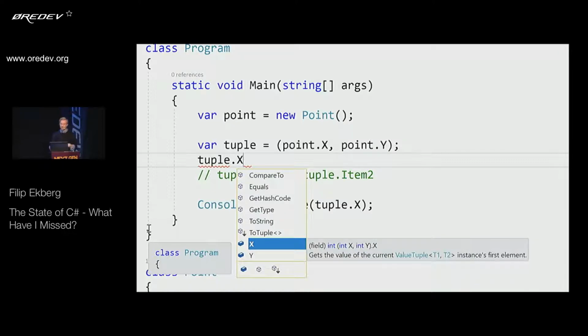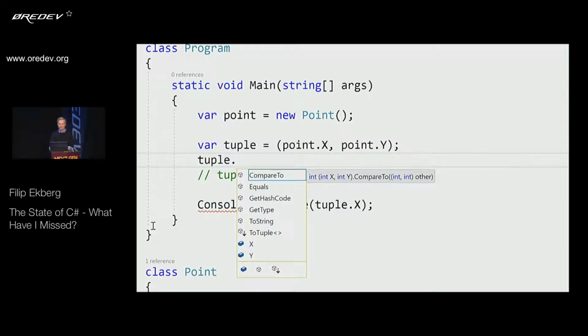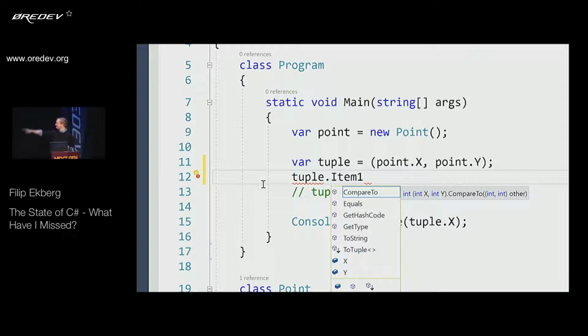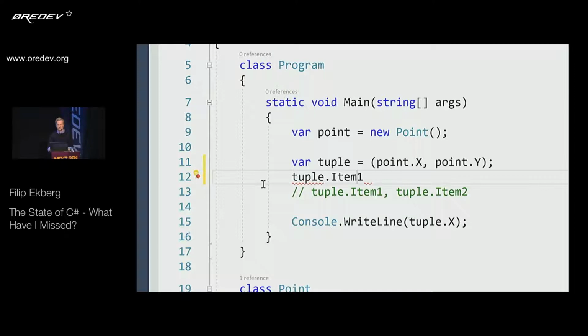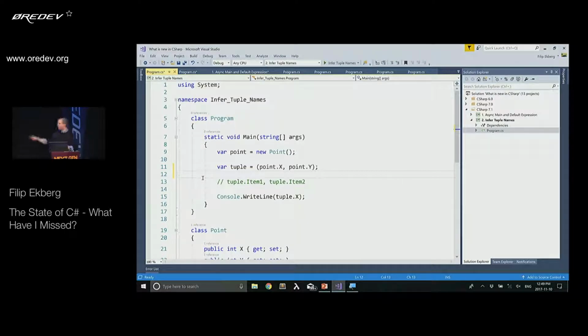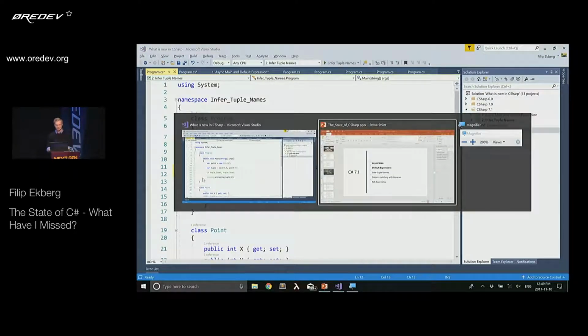What's interesting as well is that previously you could write tuple.Item1. That's the basics of the tuple. You can still do that, but it's not available in the IntelliSense here because they removed that, since they want you to use the better version instead. You could still do tuple.Item1 and .Item2. So there are a few less features added to this minor version of C#, but it kind of makes sense that you don't add breaking changes or large sets of features to a minor version.